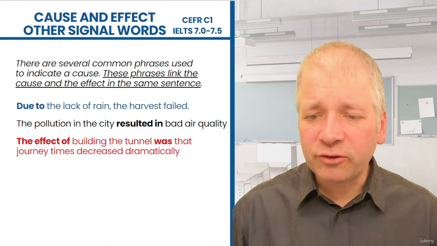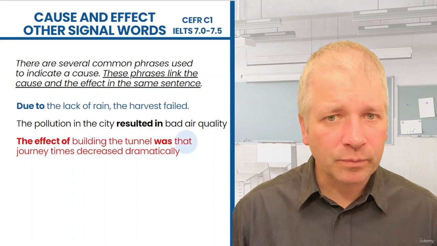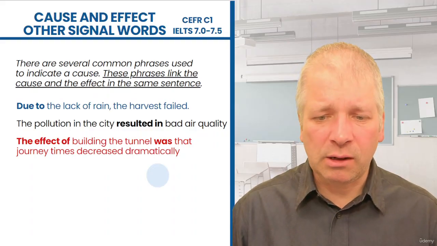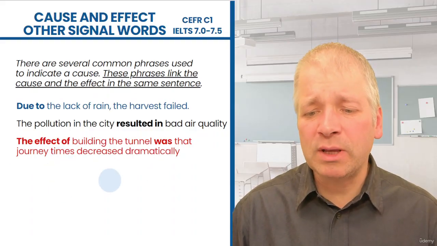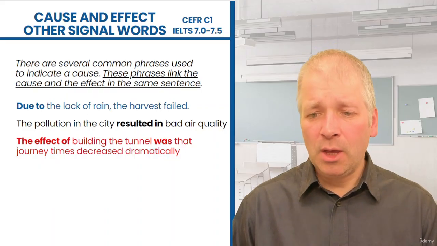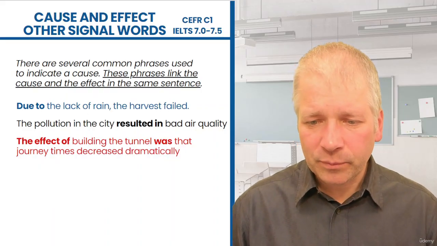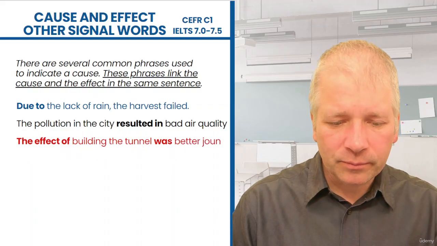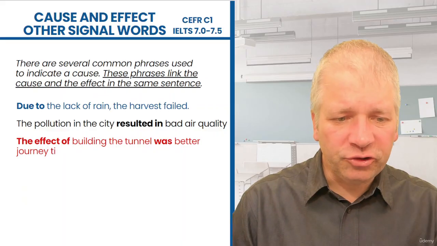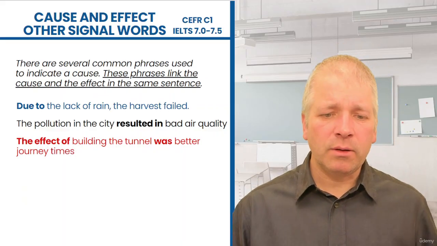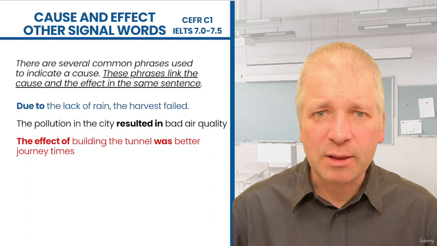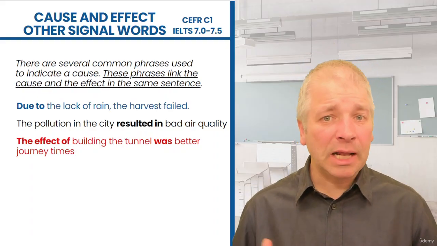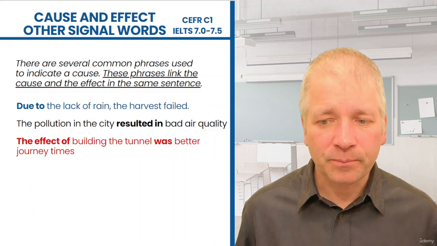Often we'll use that to introduce a clause, but we don't have to introduce a clause afterwards. So here, journey times is the noun, decreased the verb, dramatically the adverb. But we could have written it in a different way. We could have said this instead, was better journey times. So here it's simply followed by a noun phrase, better journey times. So after was, the effect can be a clause or could be another noun.